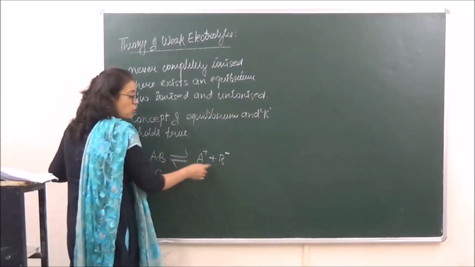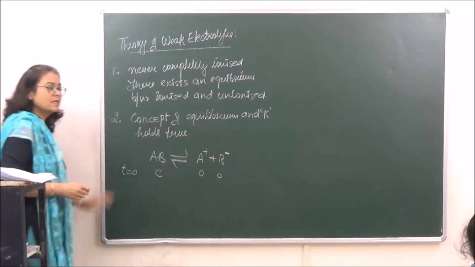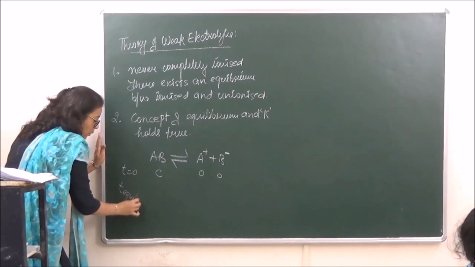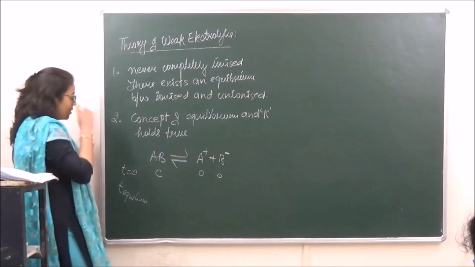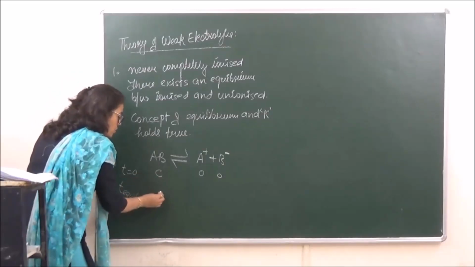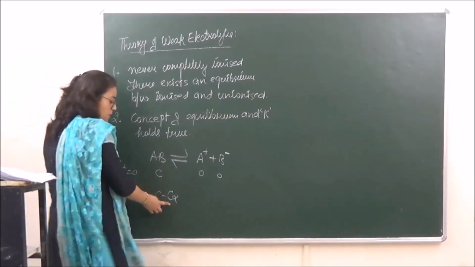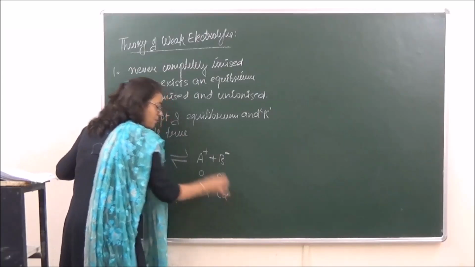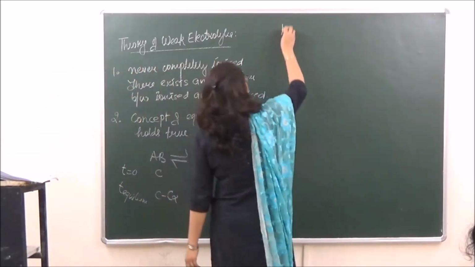So at time 0, none of the ions would be present, so the concentration of these will be taken as 0. At equilibrium time, when the rate of forward reaction becomes equal to the rate of backward reaction, let's say a certain amount of this is dissociated, so the concentration left is C minus C alpha. What is dissociated will be formed over here, so this will be C alpha and C alpha. What is going to be the equilibrium constant K?